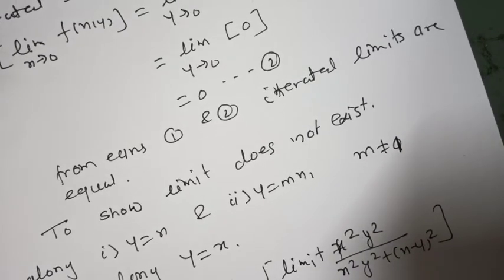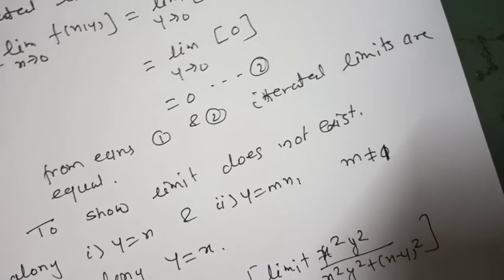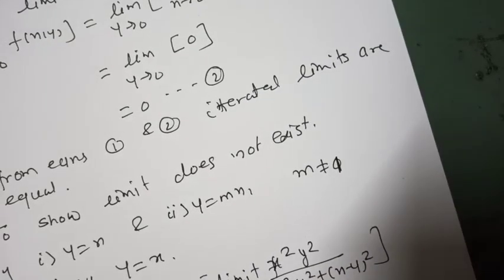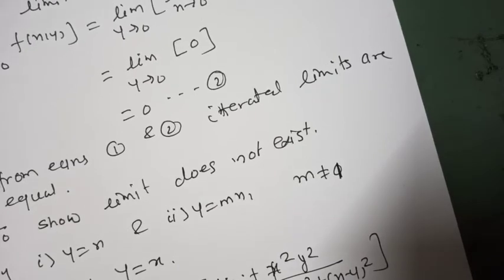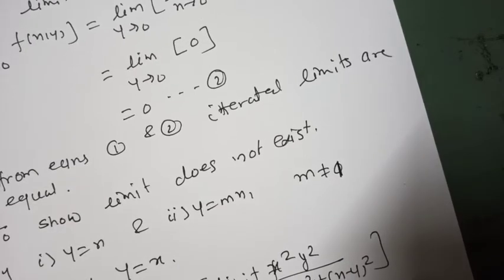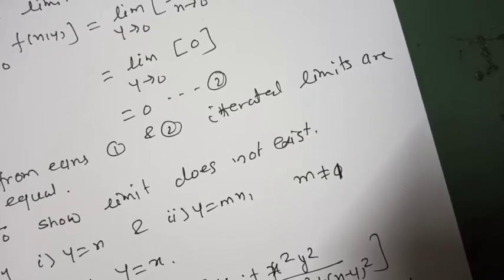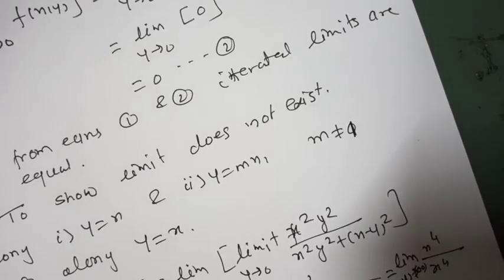Along y equal to x, it is equal to limit of x raised to power 4 upon x raised to power 4 as x y tends to 0, 0, it is 1.